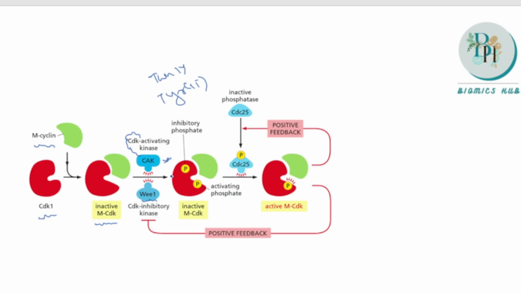When the cell needs to turn into the mitotic phase, CDC25, which is a phosphatase, helps in removal of the inhibitory phosphates, threonine 14 and tyrosine 15. Then the cell enters into M phase, or the M-CDK is activated. Now let us try to solve this question.